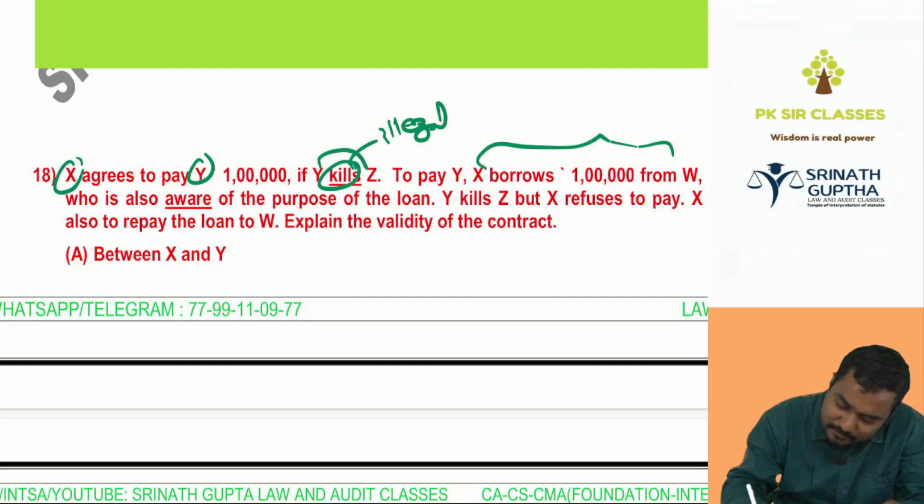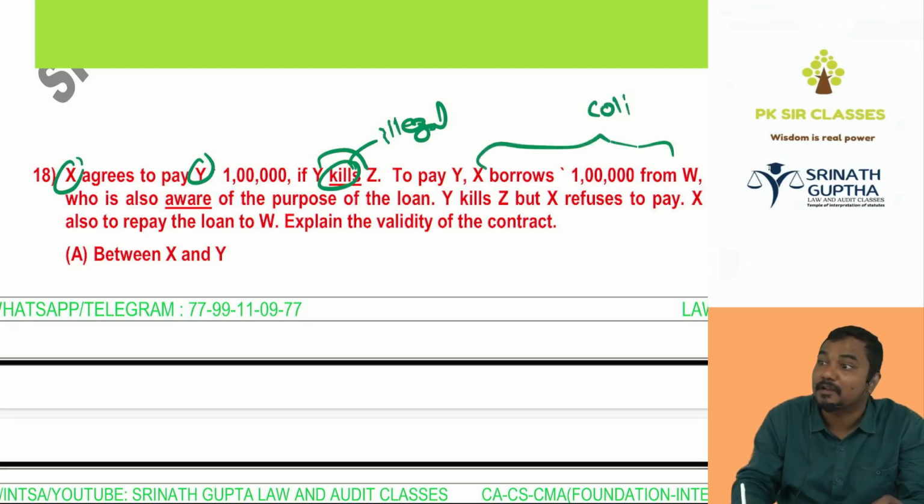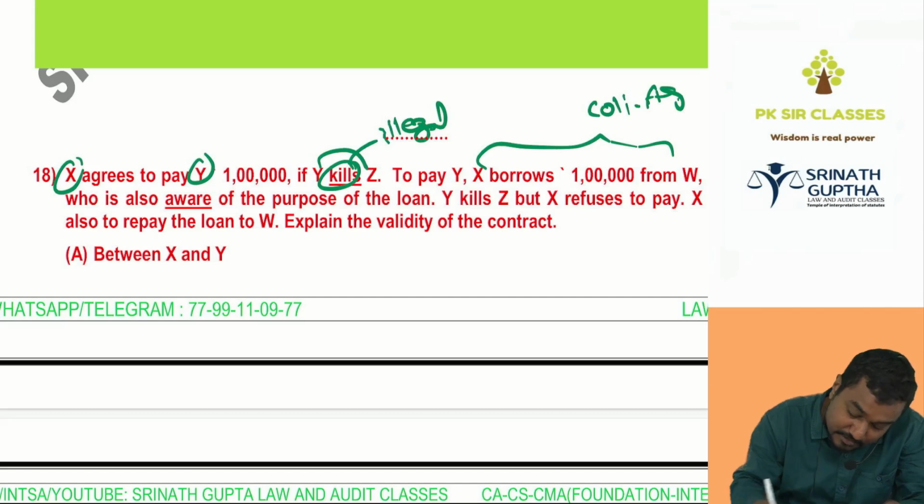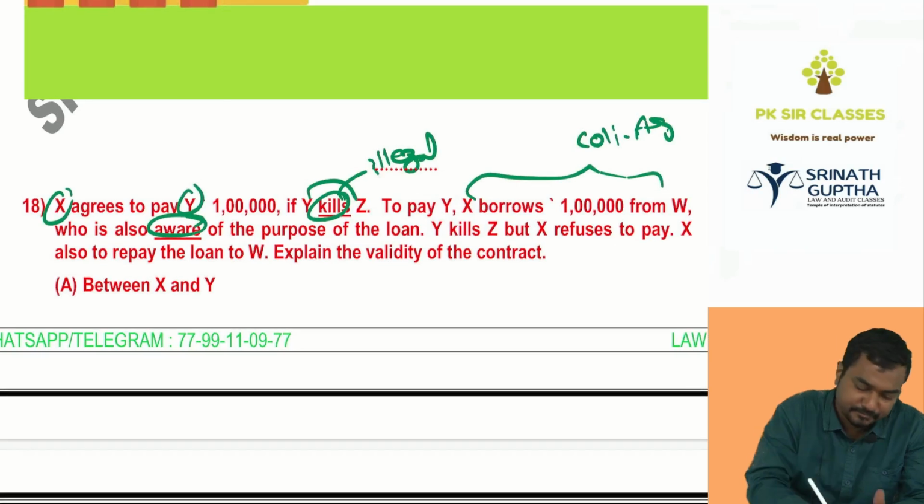What is this one, beta? Collateral agreement. W is also aware of the purpose of the loan. Y kills Z, but X refuses to pay the money. समझ में आया question?